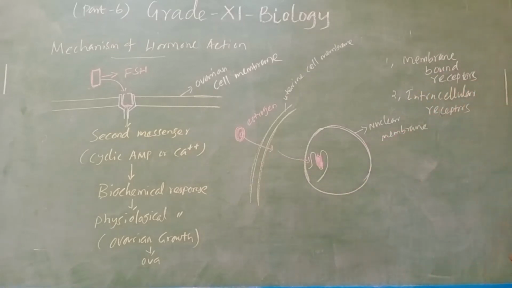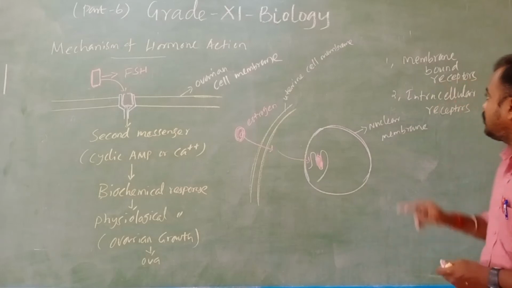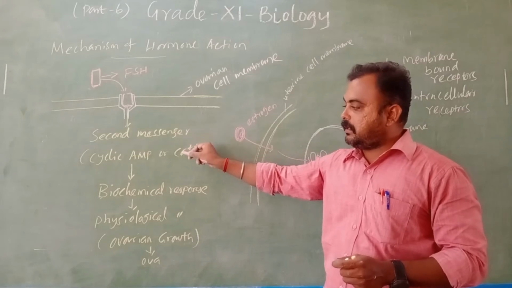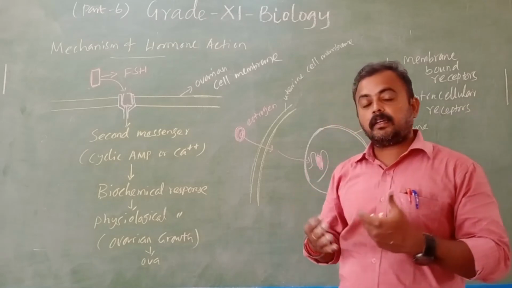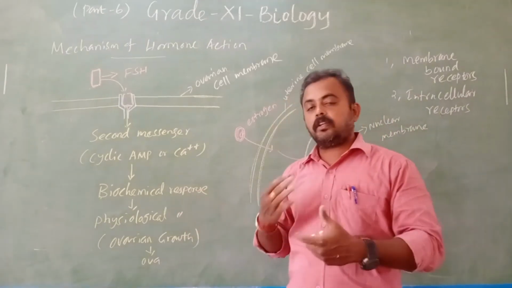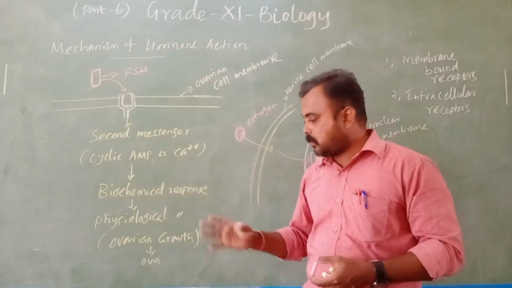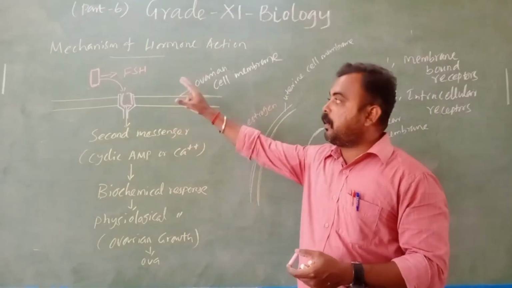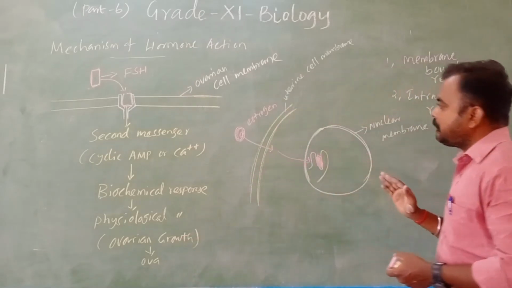So those are intracellular receptors, whereas receptors present on the outside of the membrane itself are membrane bound receptors. These generate a second messenger, which produces a biochemical response. Biochemical response means metabolism has happened, and then physiological responses happen. Physiological response means what we want to be produced. For example, ovarian growth is induced by follicle stimulating hormone. Then ova will be produced.